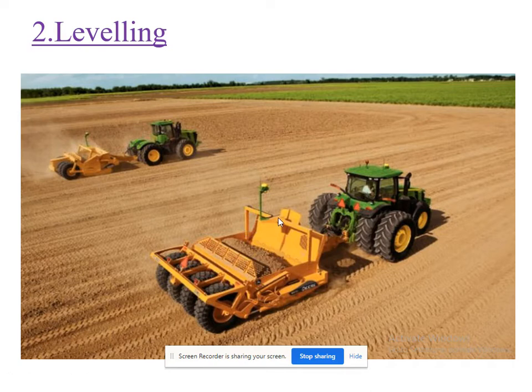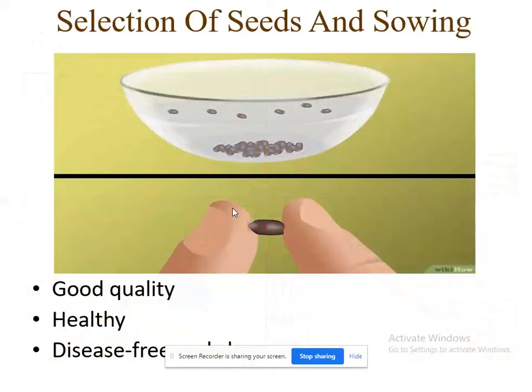So this is preparation of soil, having two techniques, leveling and flowing. Next one, we will see selection of seeds and its sowing. The first step that we have seen is preparation of soil. Next one is selection of seeds and sowing. See here, what you are observing in this picture.